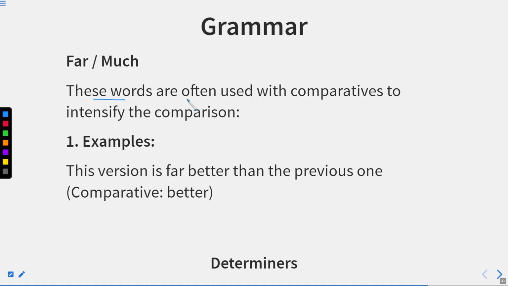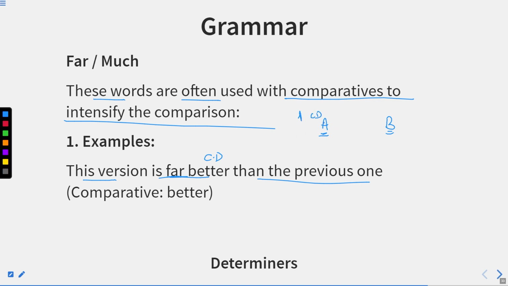Far, much. These words are often used with comparatives to intensify the comparison. This version is far better than the previous one. So better is the comparative degree, for which we are using far better. When we are emphasizing this comparison, suppose there are two things, A and B, and I prefer that this one is better than this one. But here I'm saying far better. It is far better means it is very, very much better, or you can say it is much better.